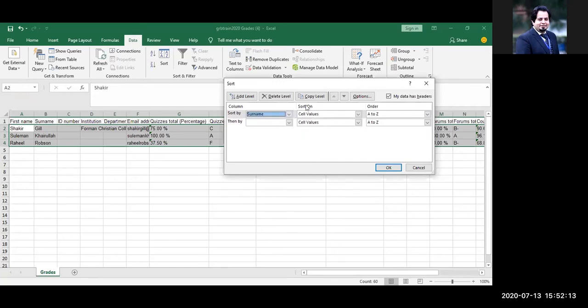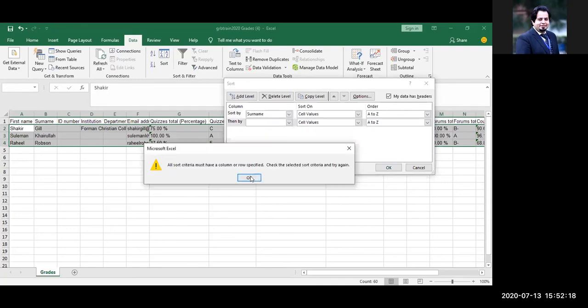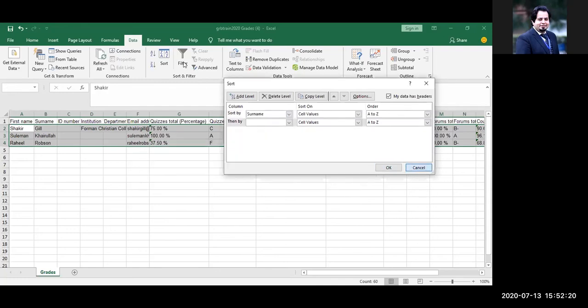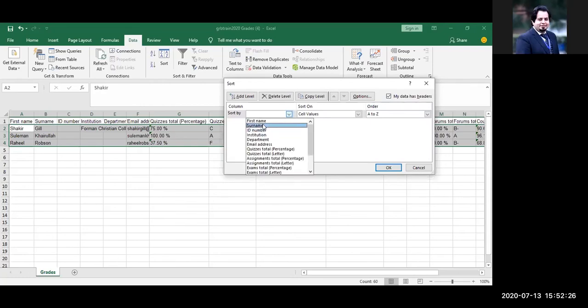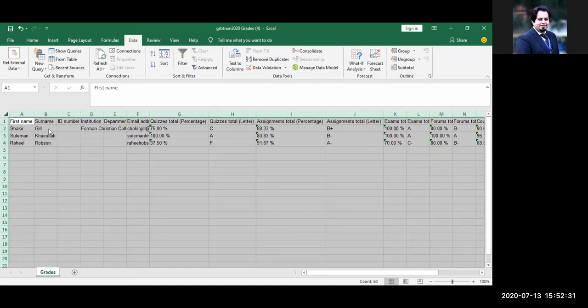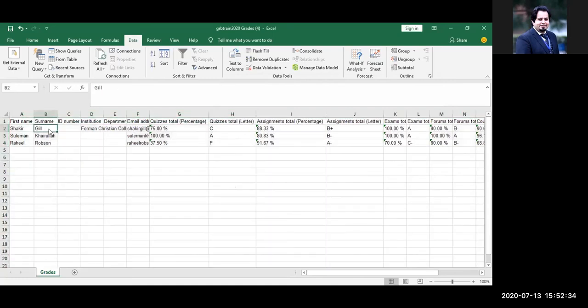Yeah, I selected that, sir. So I'm just going to select and sort it by surname. You have to specify the second row also. Yes, surname from A to Z. So I have sorted this data on the surname. When I extract the data from Empower, I can again sort it by surname, and it will be exactly the same sequence on the Moodle extract and on the Empower extract. Does this answer your question, ma'am?